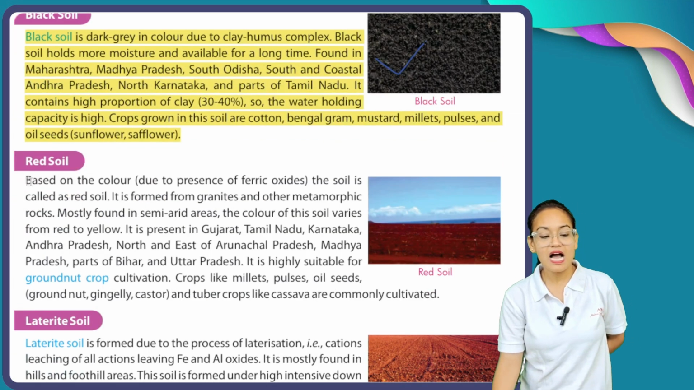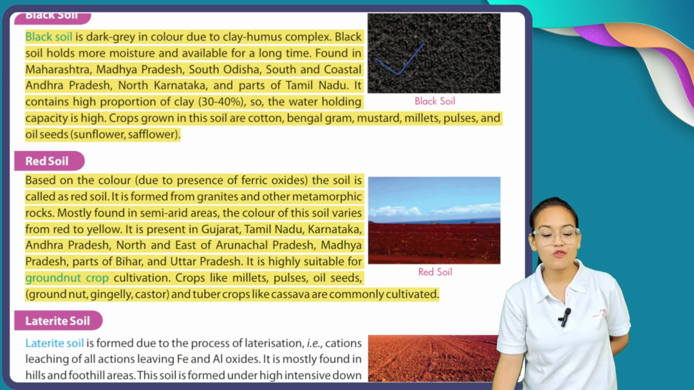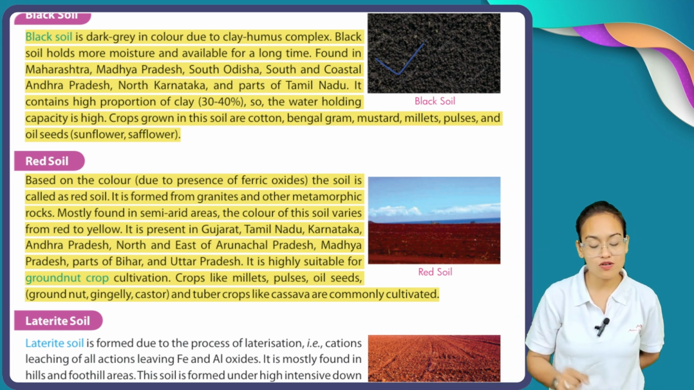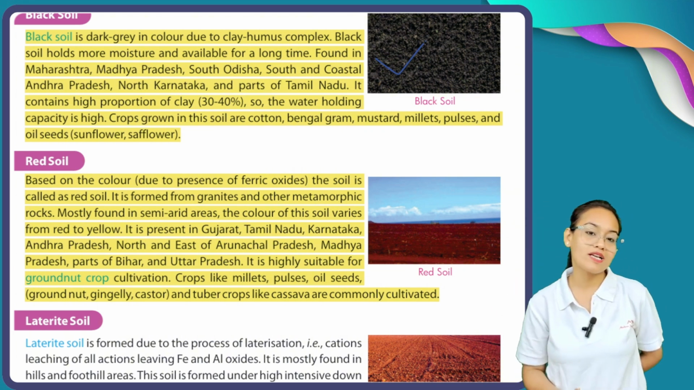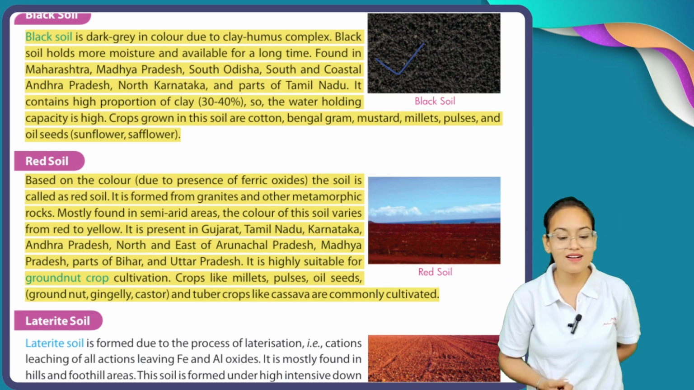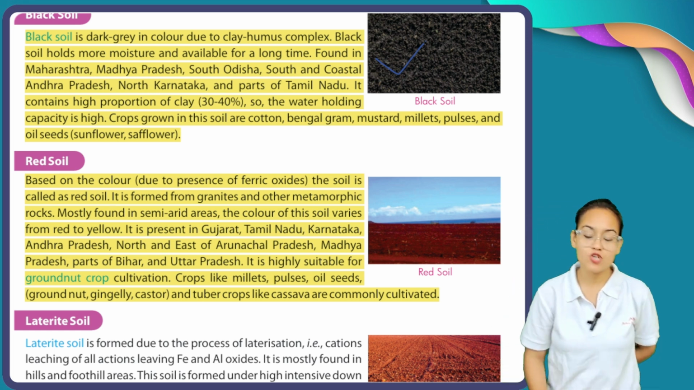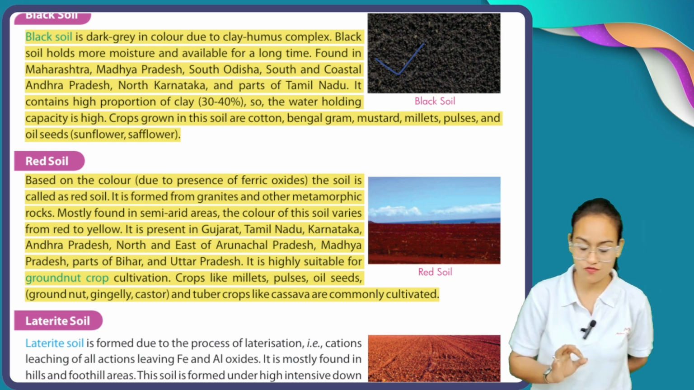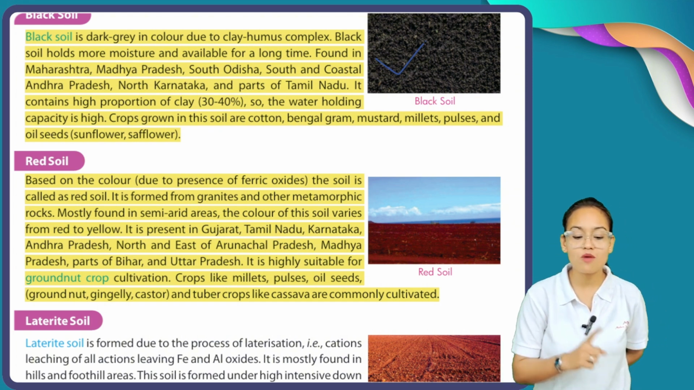After black soil, we are going to discuss red soil. So, my dear students, what is the meaning of red soil? Let's have a look. Based on the color, due to the presence of ferric oxides, the soil is called red soil. It is called red soil because it contains iron. It is formed by granites and other metamorphic rocks. The red soils are formed when granite and other metamorphic rocks are converted into powdered form.